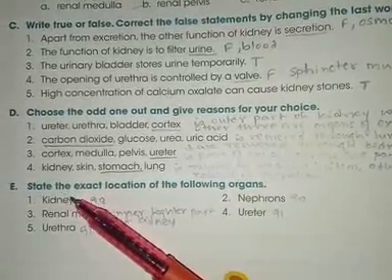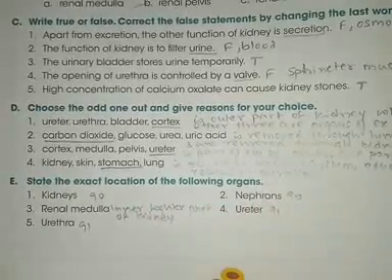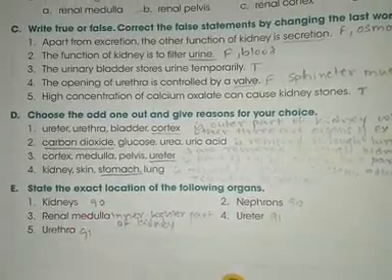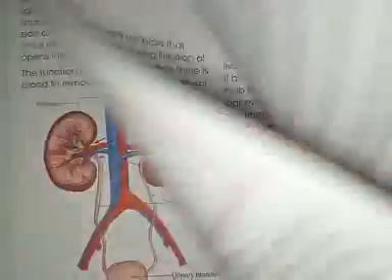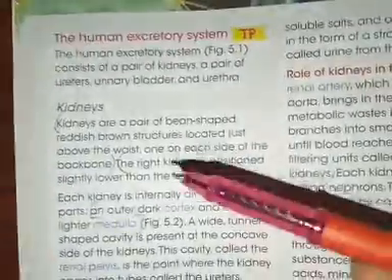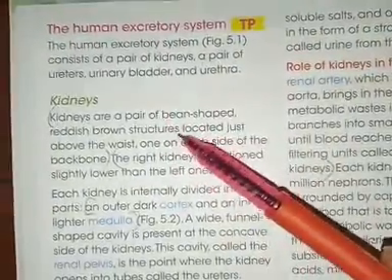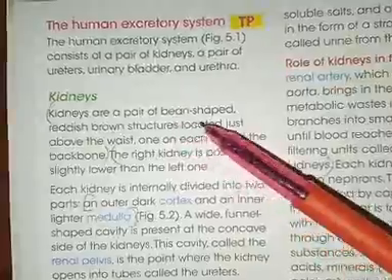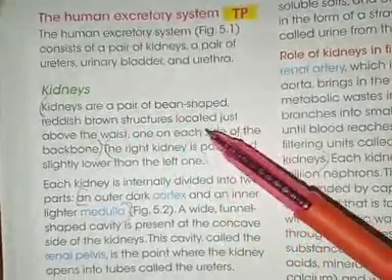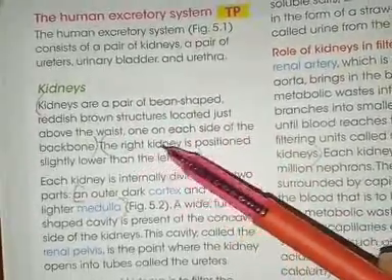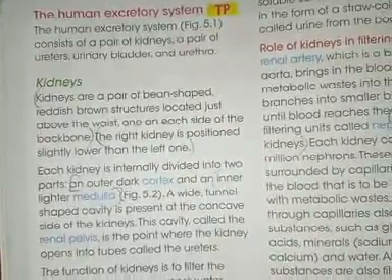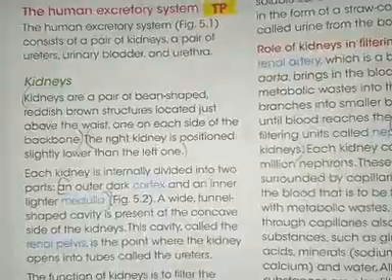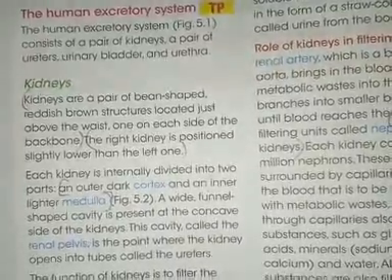Coming to the next one, state the exact location of the following organs. First one is kidneys. For that you will go to page number 90. Here we are having the location of the kidney. Kidneys are a pair of bean-shaped reddish brown structures located just above the waist, one on each side of the backbone. So that is the location of the kidneys, located just above the waist, one on each side of the backbone.